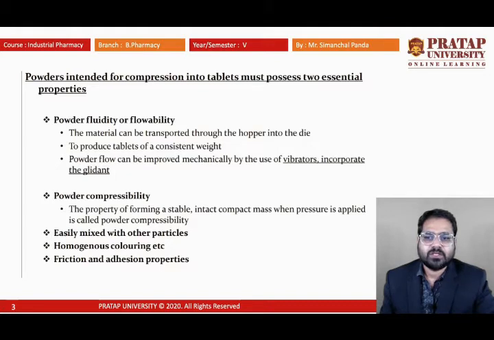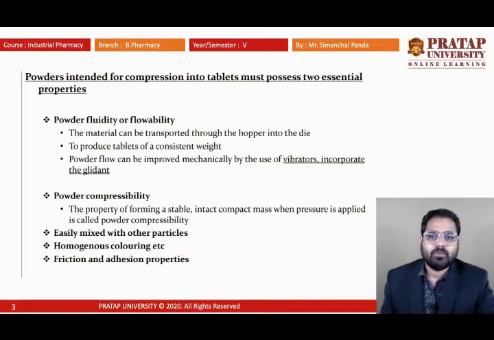Generally what happens is that the particles have a rough surface and they cannot move smoothly, and they may interlock with the rough surfaces of other particles. So if there is not uniform flow, there are chances of non-uniform distribution of powders in the die cavity. Then there may be chances of weight variation whenever the manufacturing of tablets is going on.